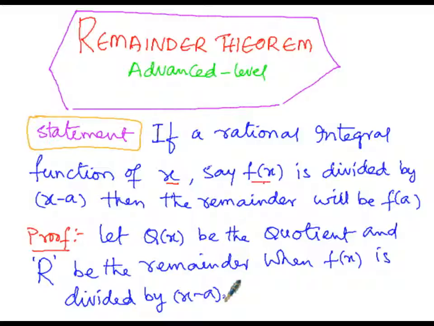So f of x will be the dividend and x minus a will be the divisor.